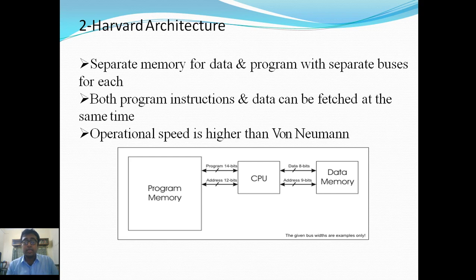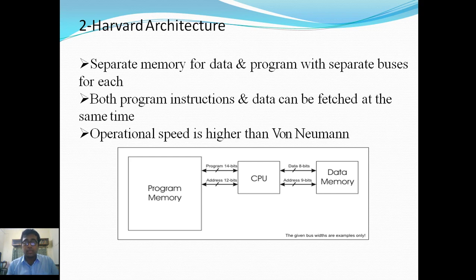memory. It means that when we need to fetch an instruction, the CPU will fetch it from program memory. According to that, it fetches the data from the data memory, operates on that data, and we get the result, and that result will be stored in the data memory.